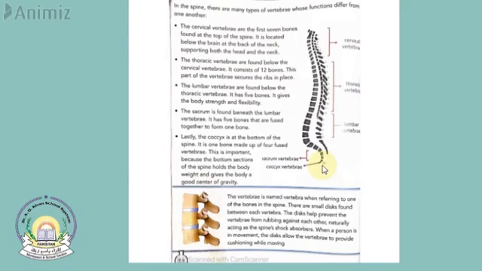And what is vertebrae? The word vertebra is used when referring to one of the bones in the spine. There are small discs found between each vertebra. The discs help prevent the vertebrae from rubbing against each other, naturally acting as the spine's shock absorbers. When a person is in movement, the discs allow the vertebrae to provide cushioning while moving.